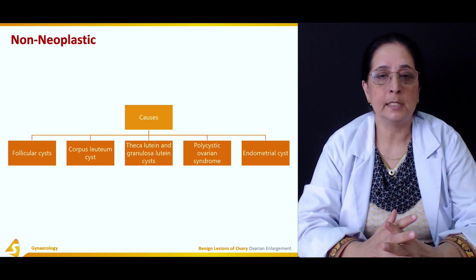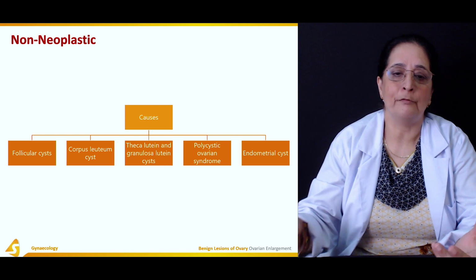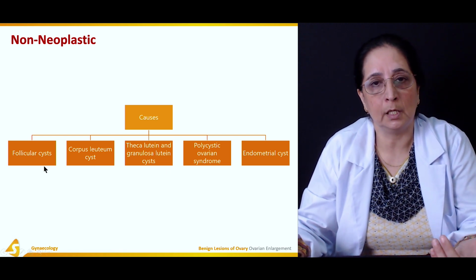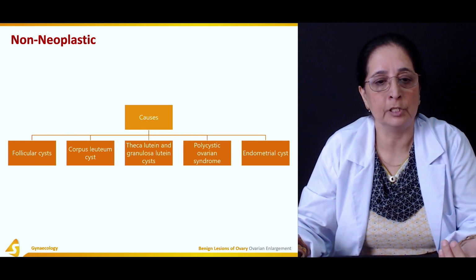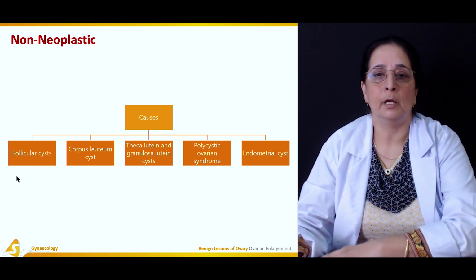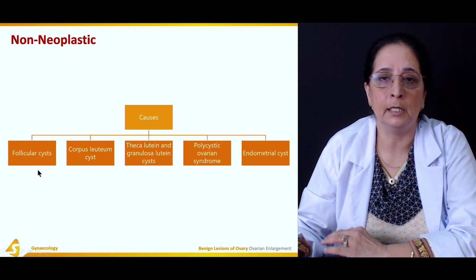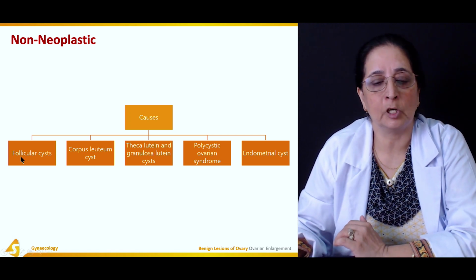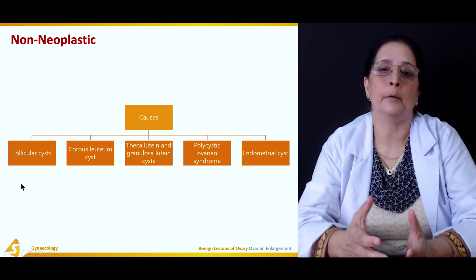Follicular cysts are a type of functional cyst. They are produced in the follicles of the ovaries, and these follicles are the structures in which the ova are produced.